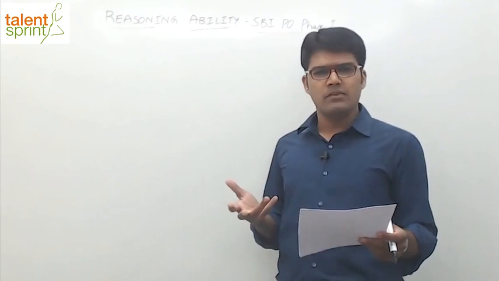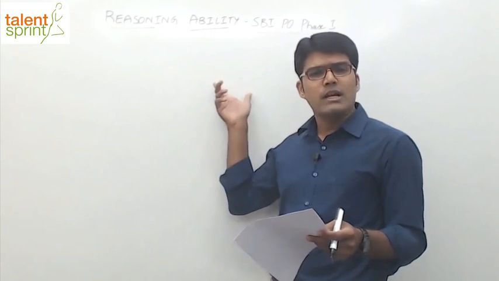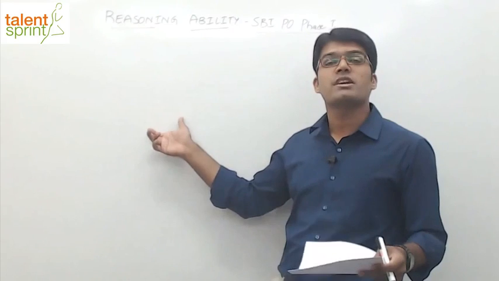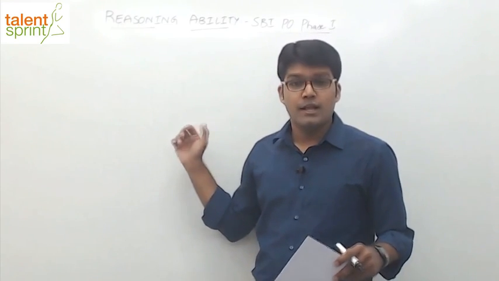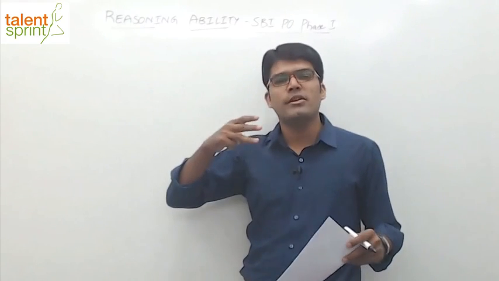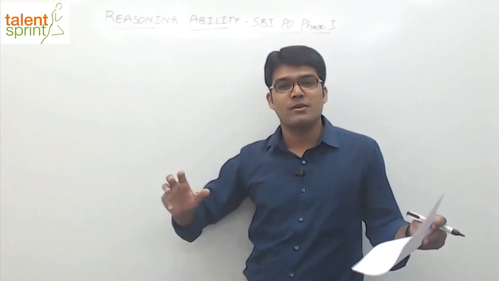So coded inequalities, you know what needs to be done, right? Statements are given where we have different inequalities followed by conclusions. All we need to check is which of the conclusions follow the given statements. Okay, and if you know the SMART method, there are 3 golden rules that you need to follow, right? All our Banker's Choice students, I'm sure they'll be aware of these 3 rules, right?